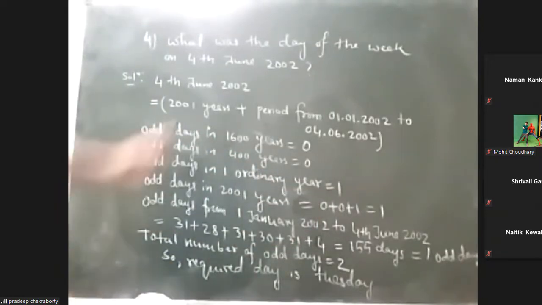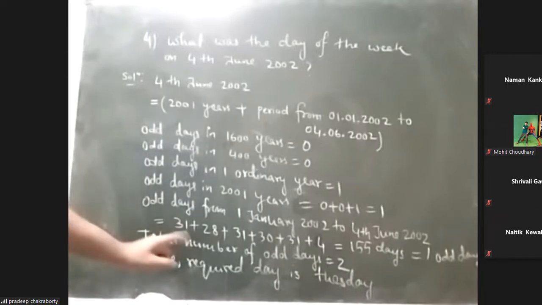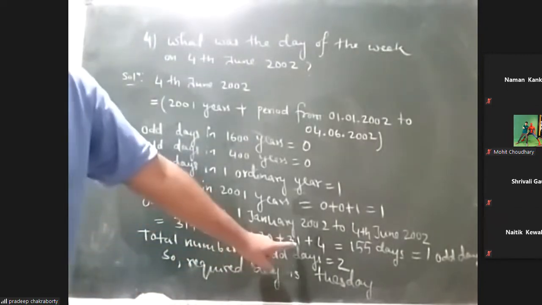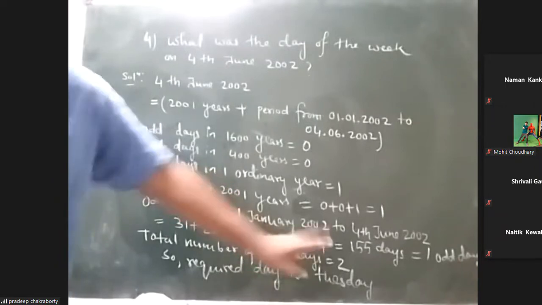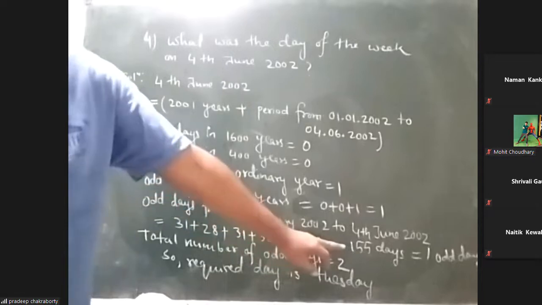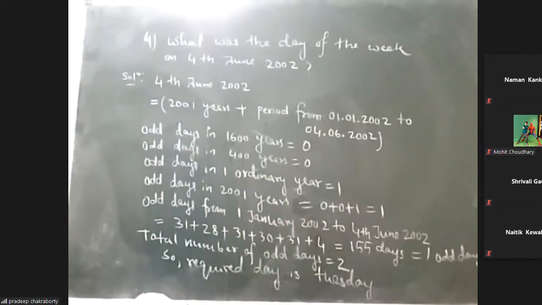Now coming to calculate 2002, starting from 1st January to 4th June. First you calculate the number of days: January 31, 28, 31, 30, 31, and then June till the 4th. So total days is 155. Whatever total days you are getting, you divide it by 7, and the remainder that comes is the number of odd days. Here the remainder is 1.